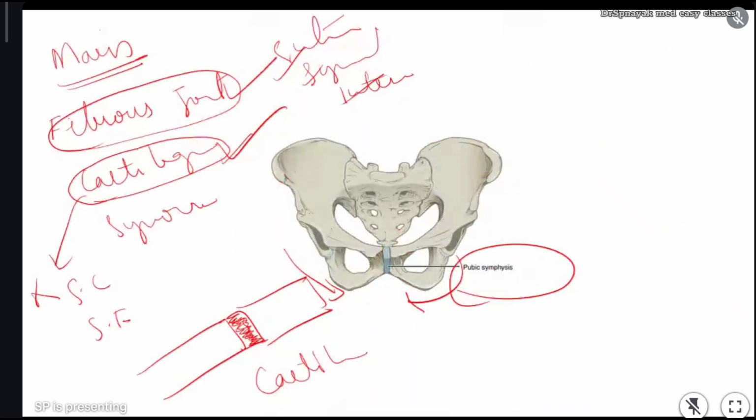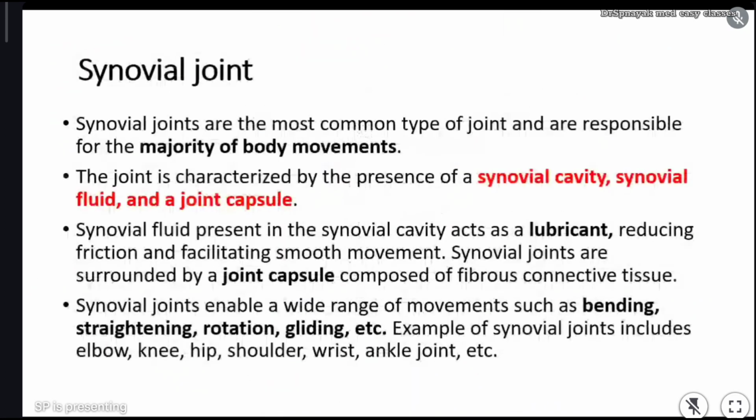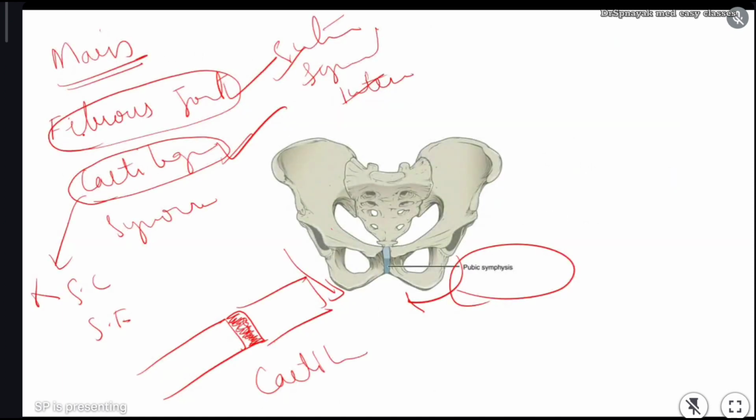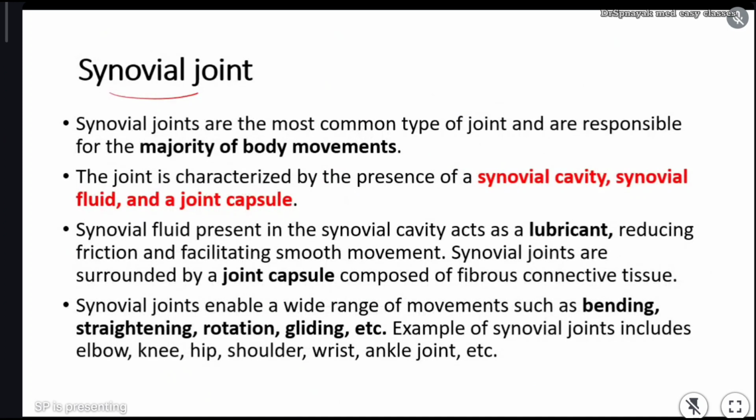Clear? Now, the next very important part of joints is synovial joint. The third type, as I just explained: in the main types of joints, first one is fibrous joint, second is cartilaginous, and third one is synovial joint. Now, listen carefully, synovial joint is very, very important, and in exam they will ask this question. Whoever makes the question paper, if he selects the question from joints or skeletal system, definitely he will ask a question from synovial joint. Clear? Remember this.